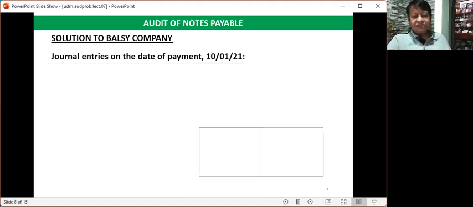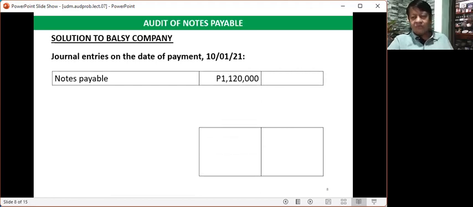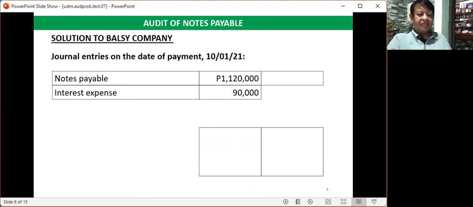So this is now the journal entry for the settlement of liability to Allied Bank. We will debit notes payable of 1,120,000 pesos. And then we will debit interest expense also. So how much is the interest expense to be debited in this case? That is 90,000 pesos.